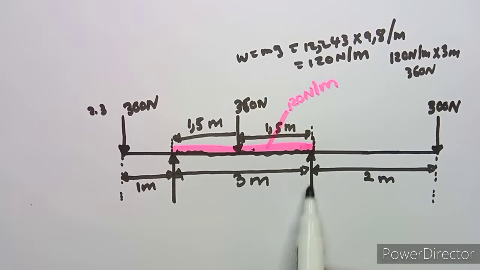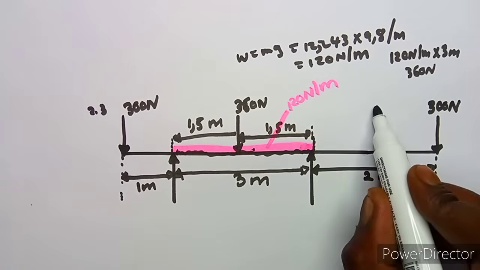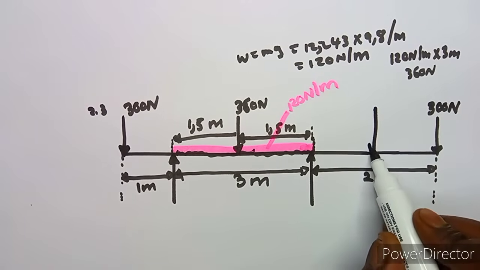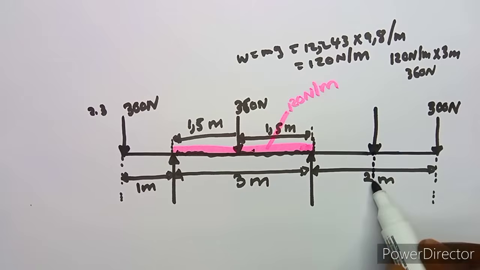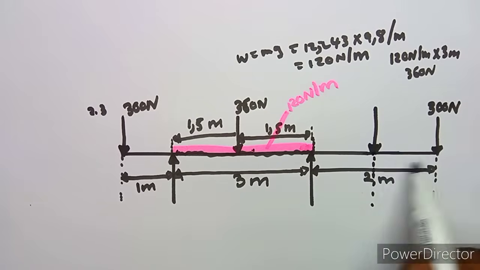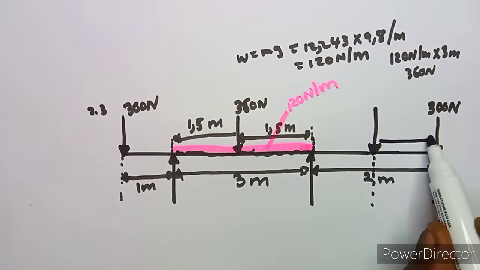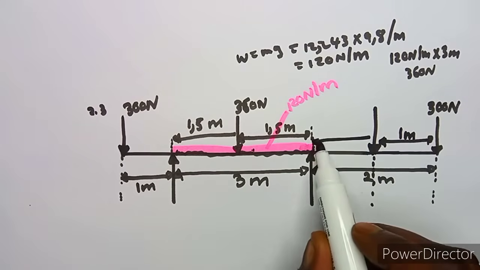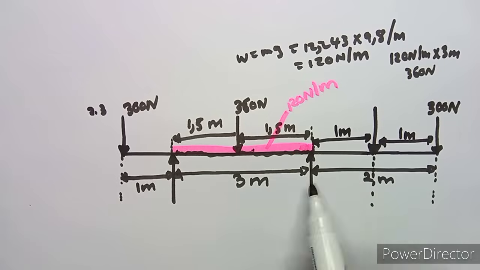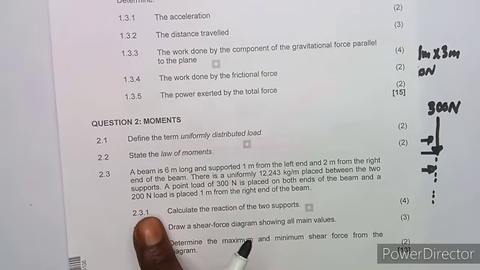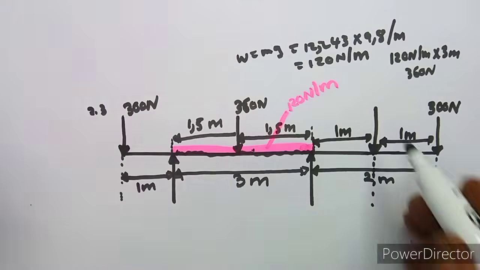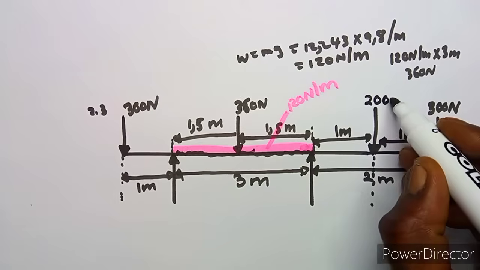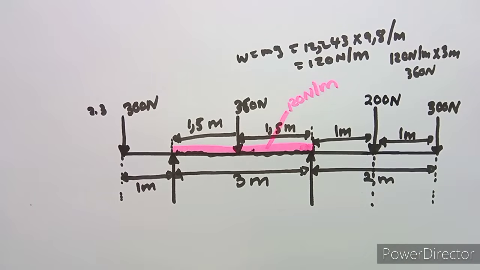And remember, we have got a support here which is 2 meters from the right end. But there is this one which is a point load which is 1 meter from the right end. So in between here there's 1 meter. So we can even just put it on top, maybe, so that it cannot affect us. So there's 1 meter from the right end, which means also here there is 1 meter in, because in between it was 2 meters. And this one is given as 200 Newton. All right, so we are given this as 200 Newton. So that's our diagram, guys.